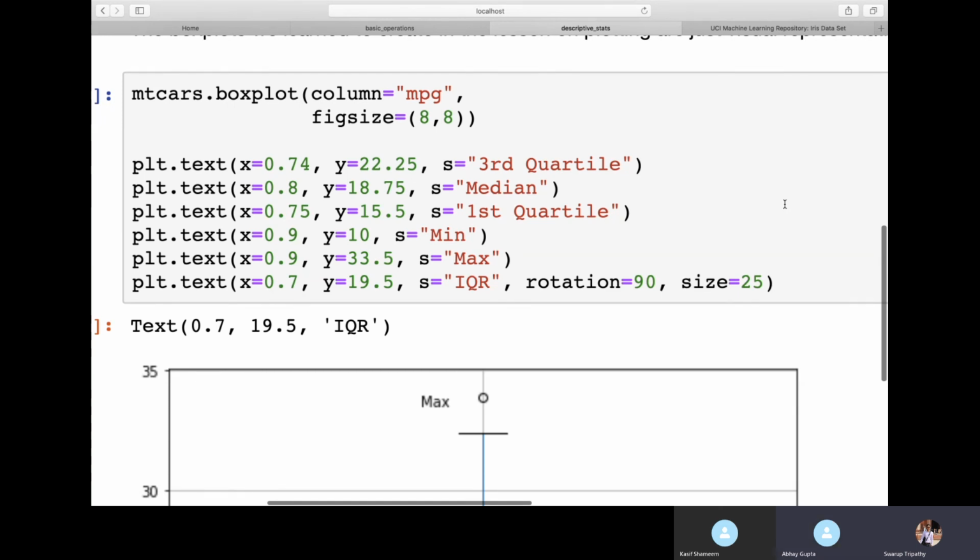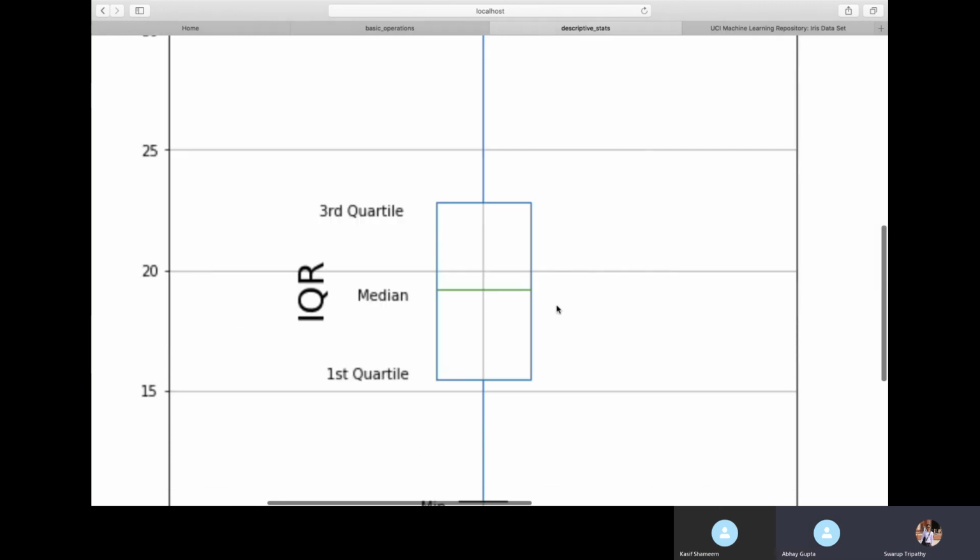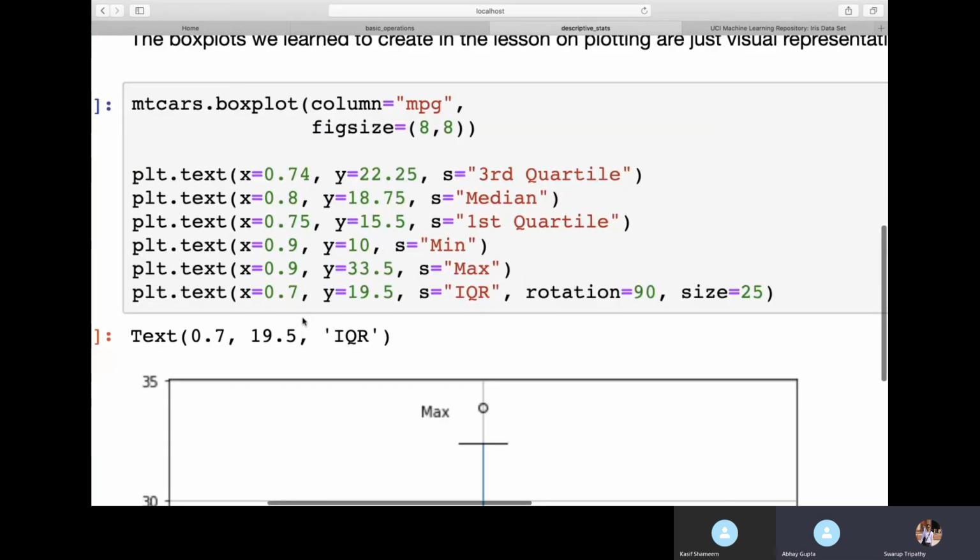What is the purpose of rotation here? Just to rotate our text. Here you can see I have rotated my text, this IQR. I have rotated it to 90 degrees, just to visualize. It is just a little bit of styling I have done. If you don't do it, it will come in a straight line. Otherwise it will rotate 90 degrees.